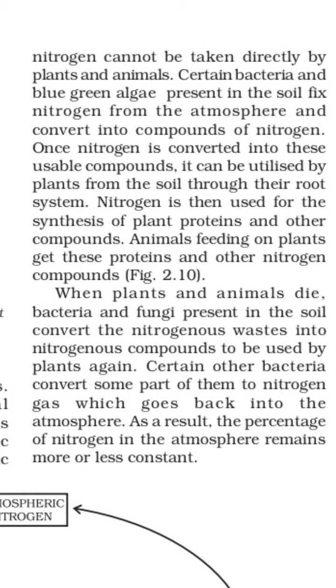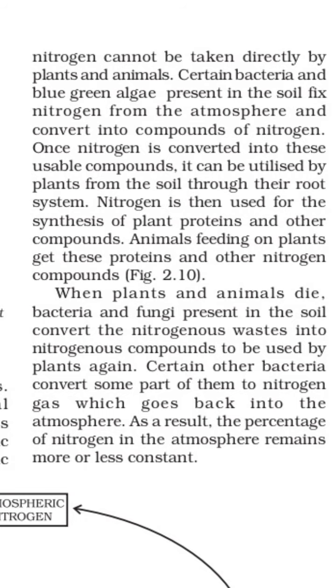Certain other bacteria convert some part of the nitrogenous compounds into nitrogen gas, which goes back into the atmosphere. As a result, the percentage of nitrogen in the atmosphere remains more or less constant. In this way, the cycle goes on.